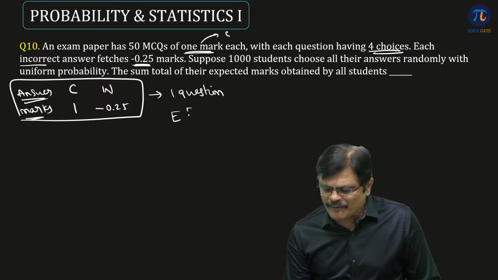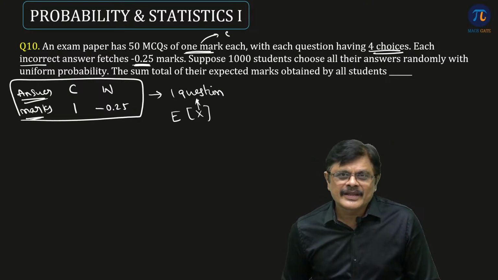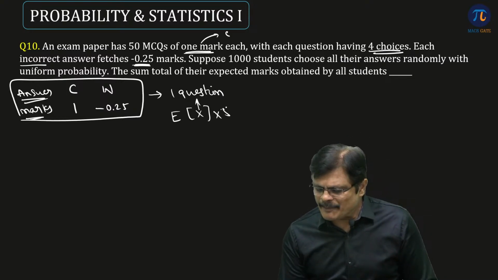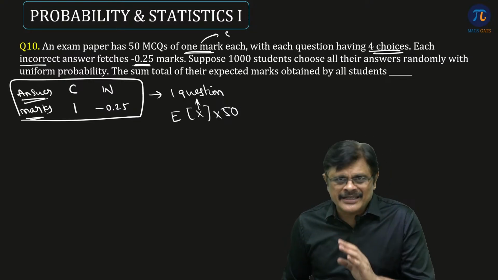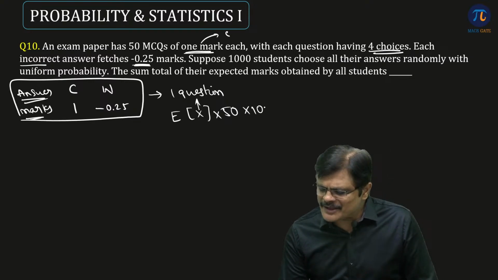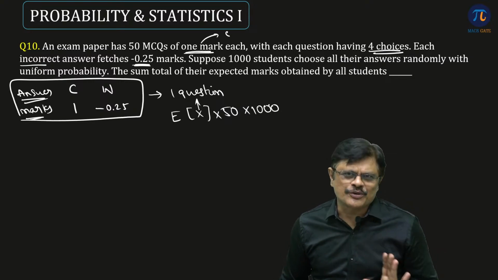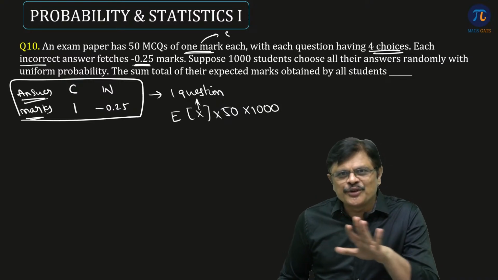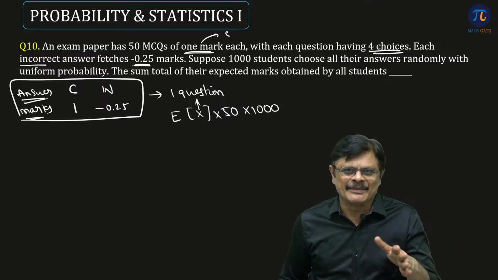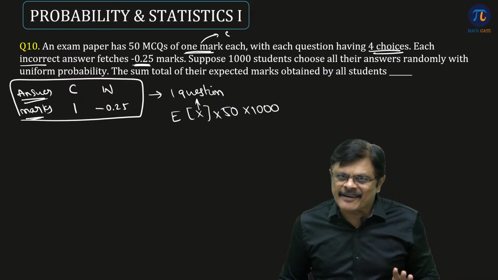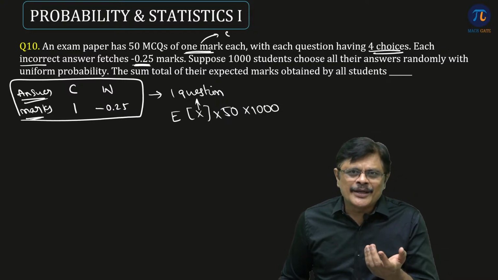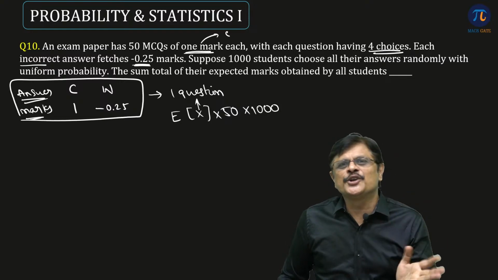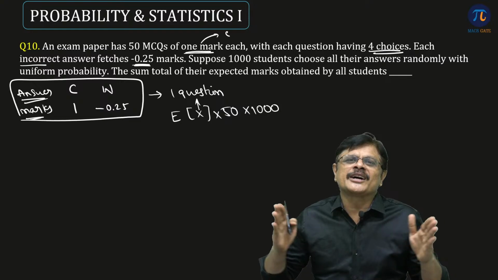Find the expected value for one question, where x is for one question. That is, for one student for one question, how many marks are expected. If you multiply by 50, you get the marks for one student for 50 questions. If you multiply by 1000, you get the expected value for 1000 students. So that is the story, my dear friends. Once you get the expected value for one student, because all are uniformly distributed, for every student the story is the same. So for one student, first find the expected value, then multiply by 50. So you get the expected marks for one student, because one student writes 50 questions. That you multiply by 1000, and you get the expected marks for 1000 students.